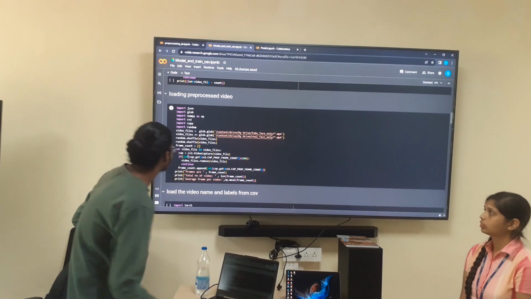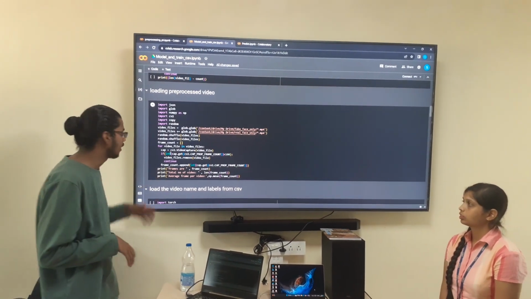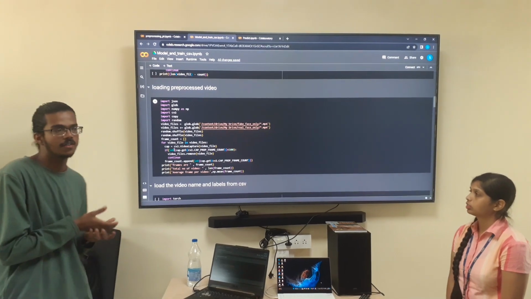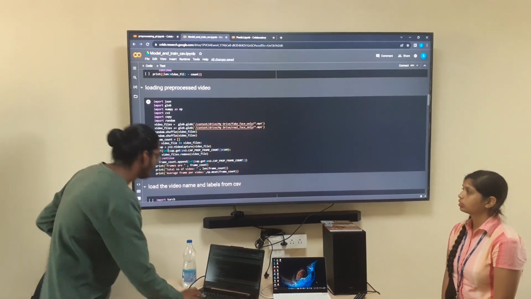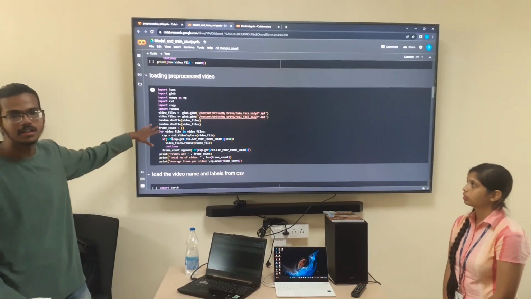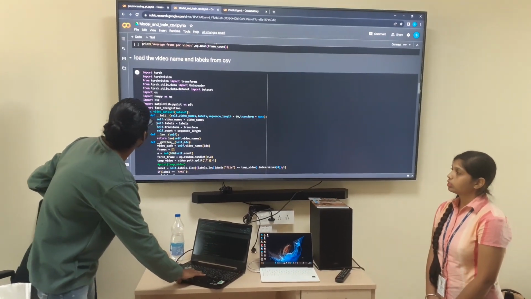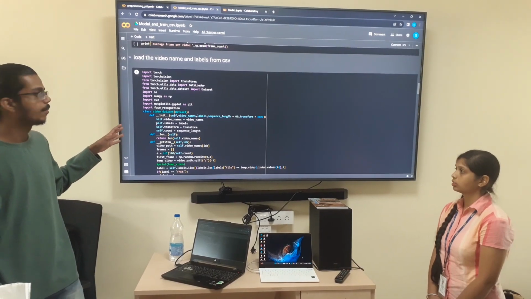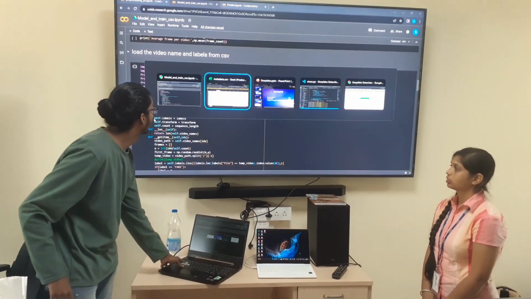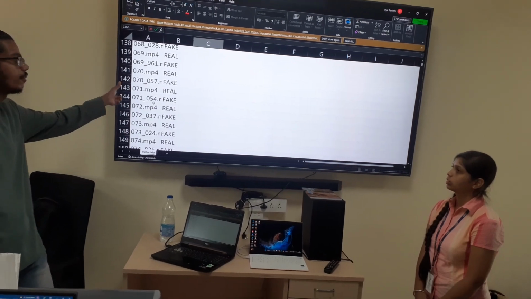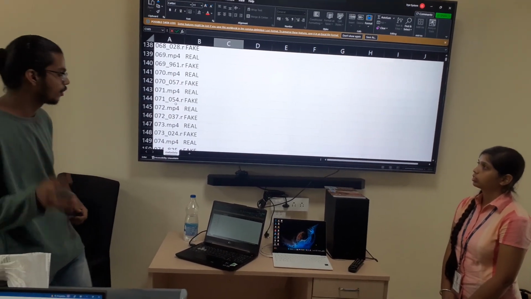After that, we load the pre-processed videos and do the basic analysis which we did in the pre-processing stage, that is counting the number of frames, total number of videos available, and average frame count. By the way, we shuffle the videos after loading them. Then we load the video name and the label from the CSV file, where there is the name of the particular video and the label which tells whether the video is fake or not.